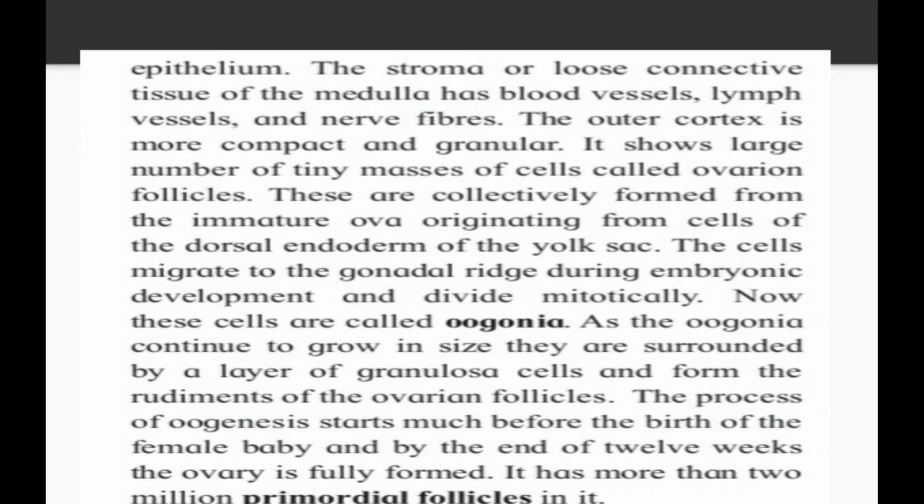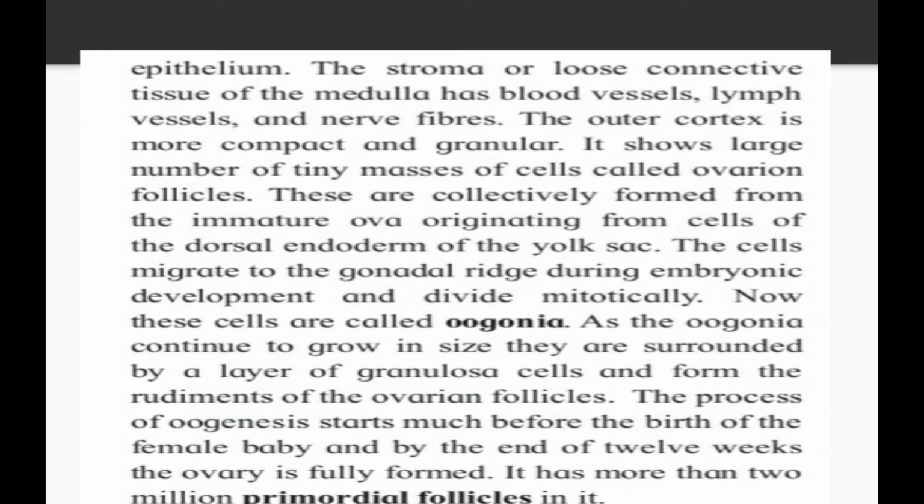See the next point. The cells migrate to the gonadal ridge during embryonic development and divide mitotically. How the cells are formed in embryonic stages, that is what we are concerning. Now these cells are called oogonia. As the oogonia continue to grow in size, they are surrounded by a layer of granulosa cells and form the rudiments of the ovarian follicle.